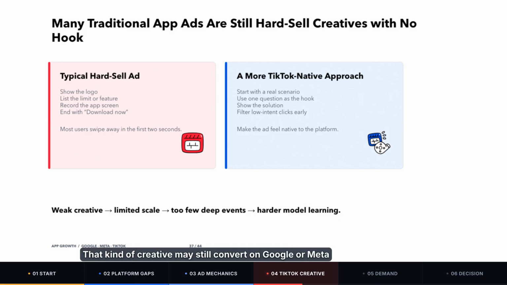That kind of creative may still convert on Google or Meta because the platform can rely more on intent and audience signals. On TikTok, it has to enter the user's feed and compete with a large amount of native content. It may be swiped away in the first 2 seconds. That is the difficult part of TikTok. You need strong creative capability to get enough traffic, and you need enough traffic for the model to learn who your high-quality users are. Many advertisers get stuck in that loop.